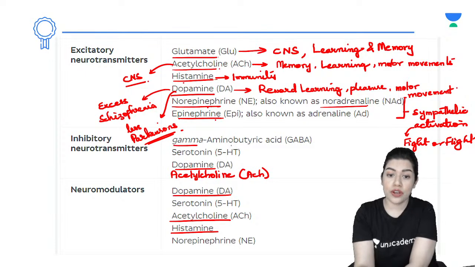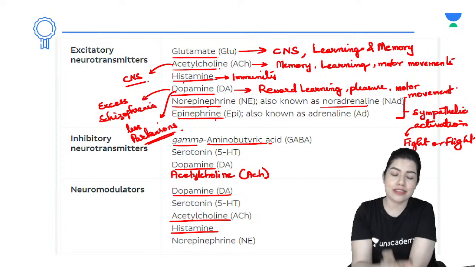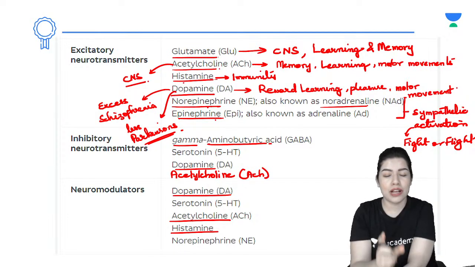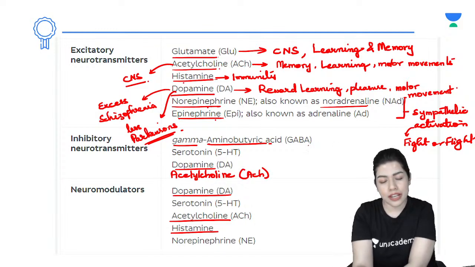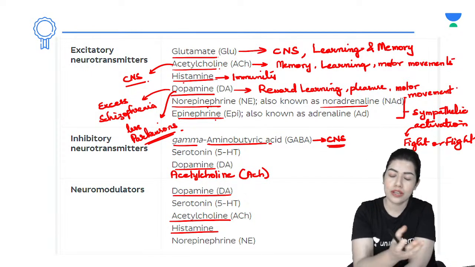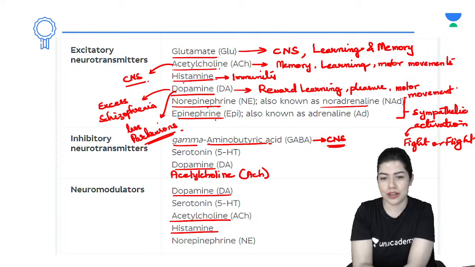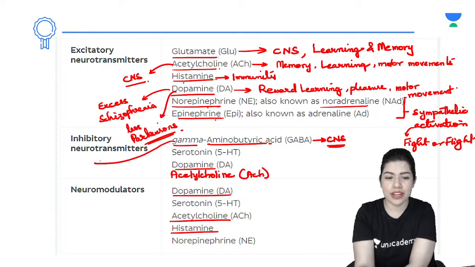Then we have GABA or gamma aminobutyric acid. With the help of glutamate decarboxylase, we are able to synthesize gamma aminobutyric acid from glutamate. And this is our primary inhibitory neurotransmitter. This is found throughout the central nervous system. It will be synthesized in almost every neuron's terminal vesicle, right? And this is very, very important for inhibition.